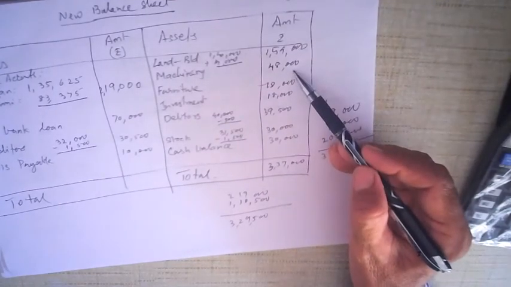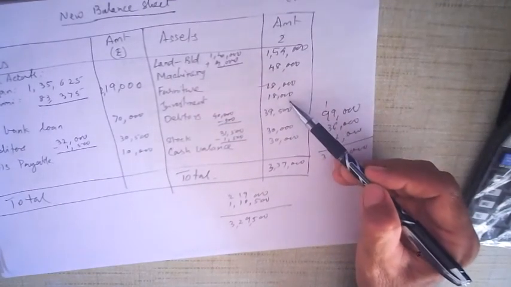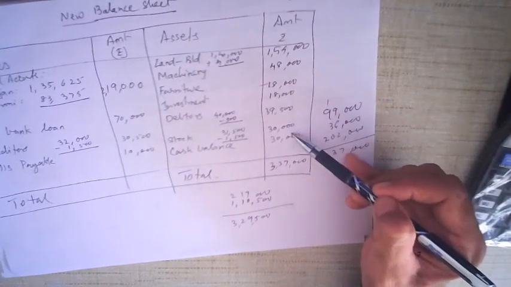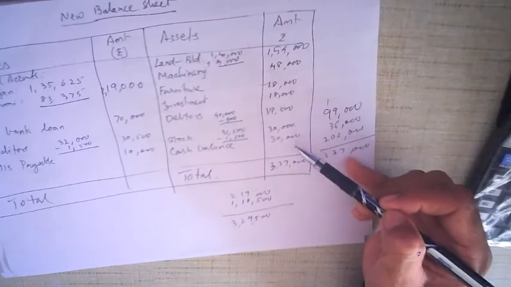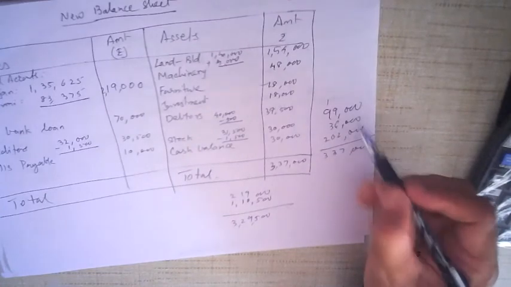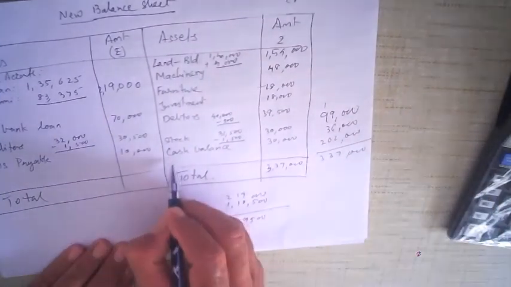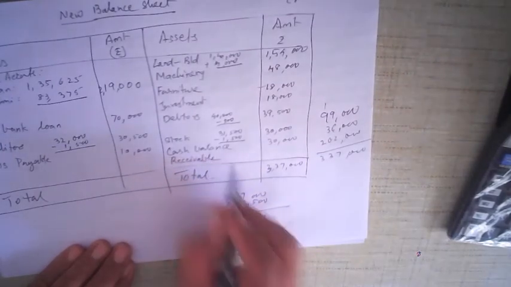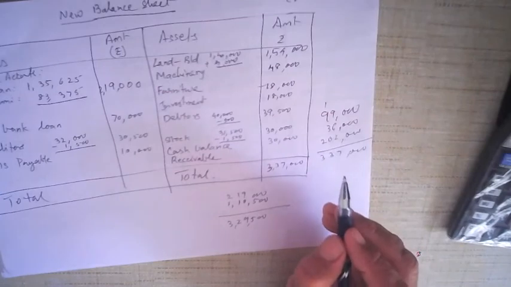1,54,000, 48,000, 18,000, 18,000, 39,500, 30,000, 30,000, and cash balance and receivable income. Oh, two entries. One is the receivable income. If you look at the receivable income and outstanding expense, both are left.